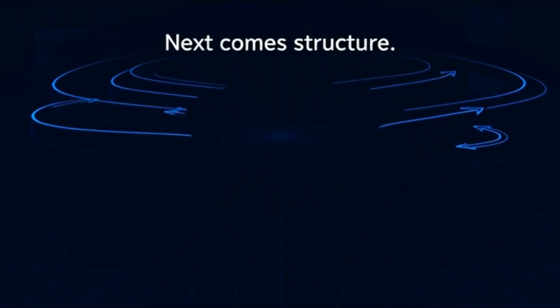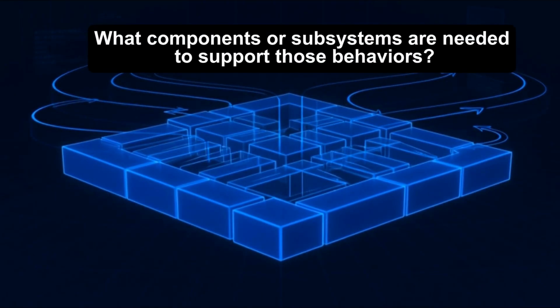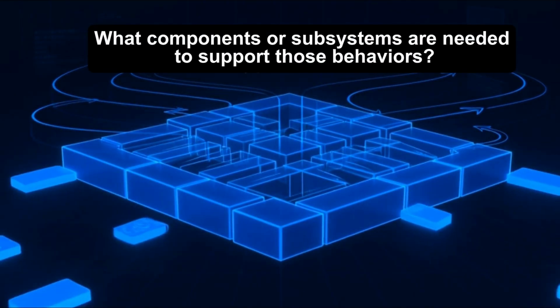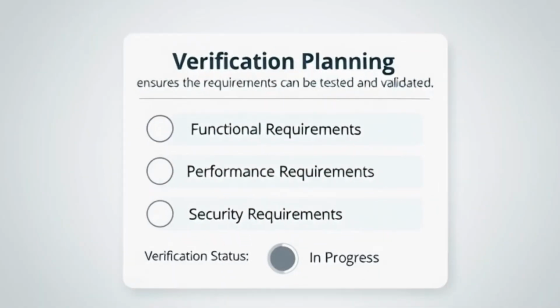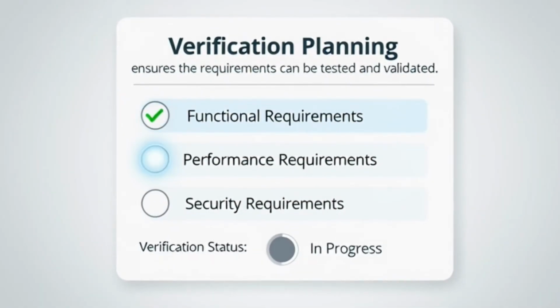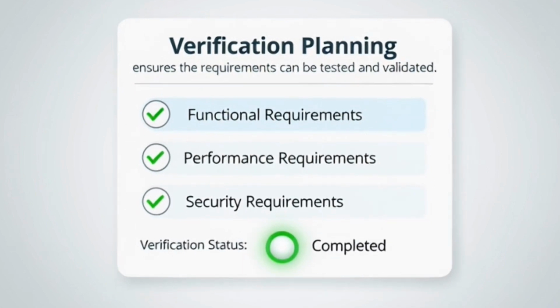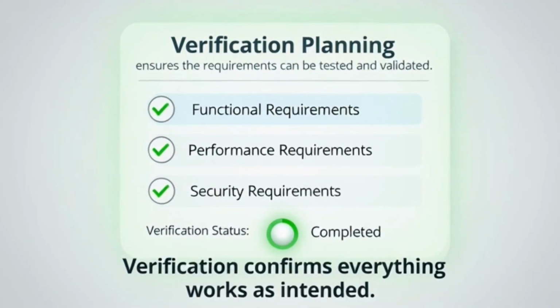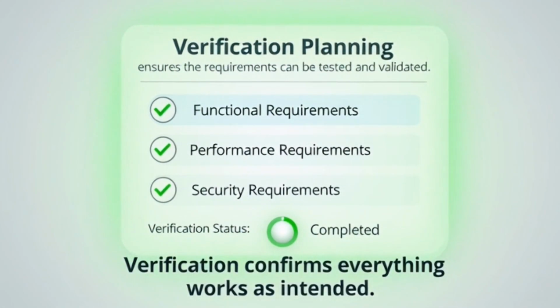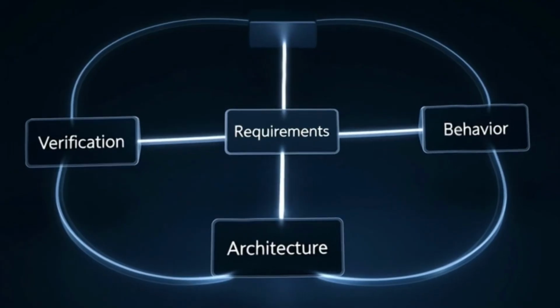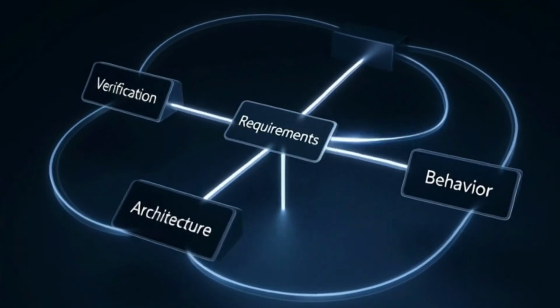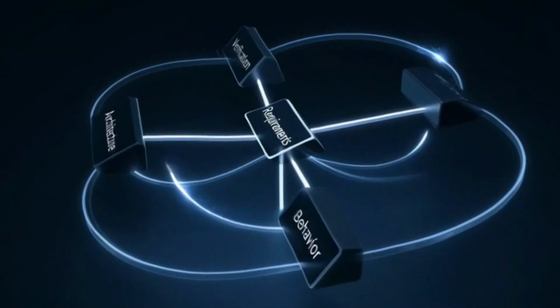From there, engineers begin exploring system behavior. What functions must exist for the system to satisfy its requirements? Next comes structure. What components or subsystems are needed to support those behaviors? Finally, verification planning ensures the requirements can be tested and validated. This progression keeps the model aligned with the system's original intent. Requirements are not just documentation, they are the North Star of the model.